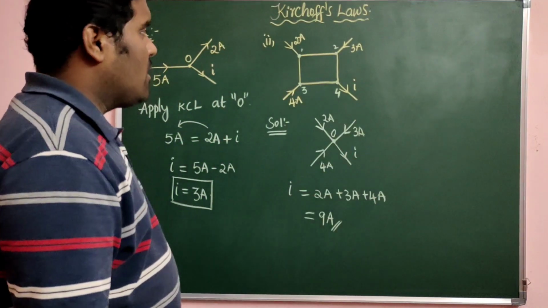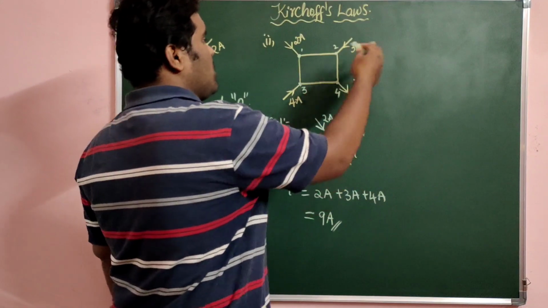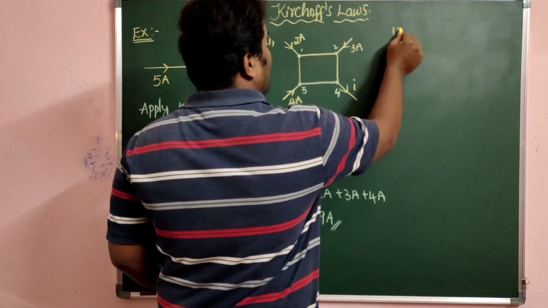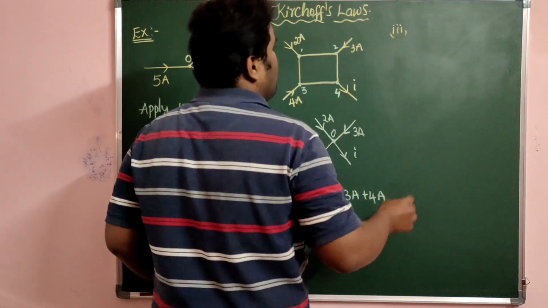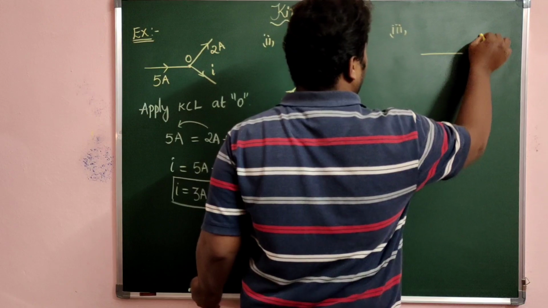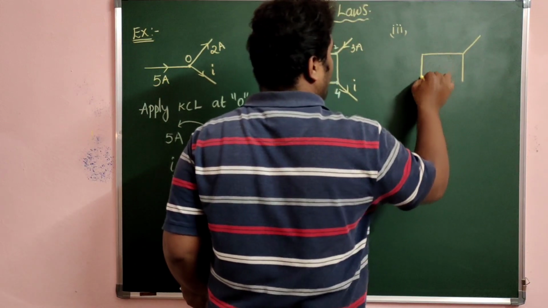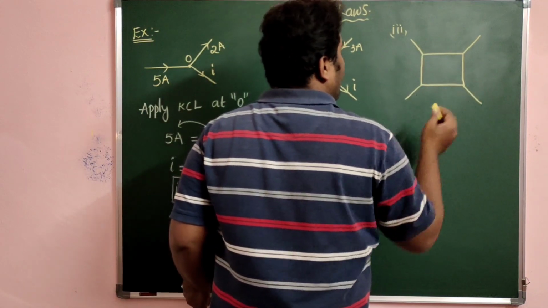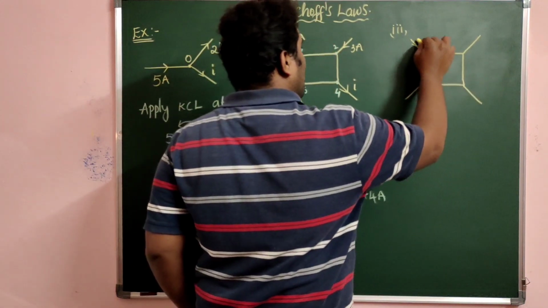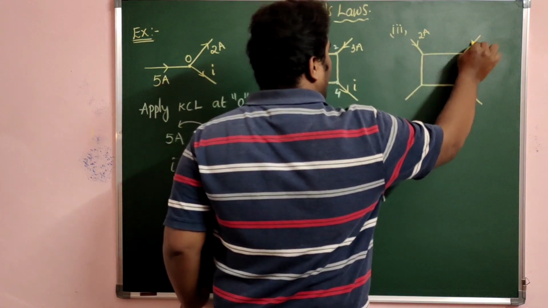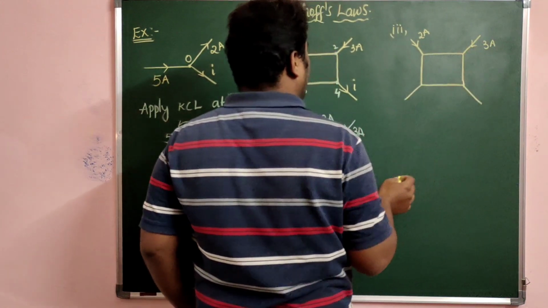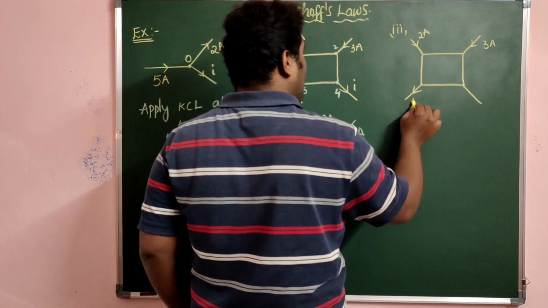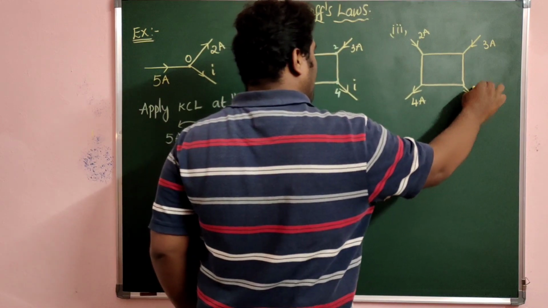Now you can ask me, sir, if the same circuit is remodified like this, can you explain the second one? Yes. Let us see the remodified circuit over here. It was given like this, the same thing, 2 ampere and again 3 ampere, and here also, let me say 4 ampere is leaving from this one, and we require this I.